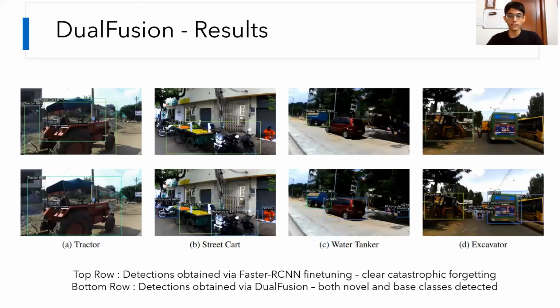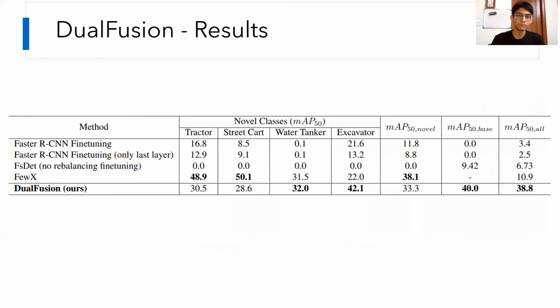Here are our qualitative results, a small sample of our qualitative results. The top row shows the effects of Faster R-CNN and fine-tuning, and the bottom row is our technique. We can see with fine-tuning that there is clear base class forgetting, and we don't have very great novel class performance. On the other hand, dual fusion is extremely powerful because it's able to detect the novel classes as well as retain its ability to detect the base classes, even under regions of large shadow like C, and in noisier environments with more objects present like in D.